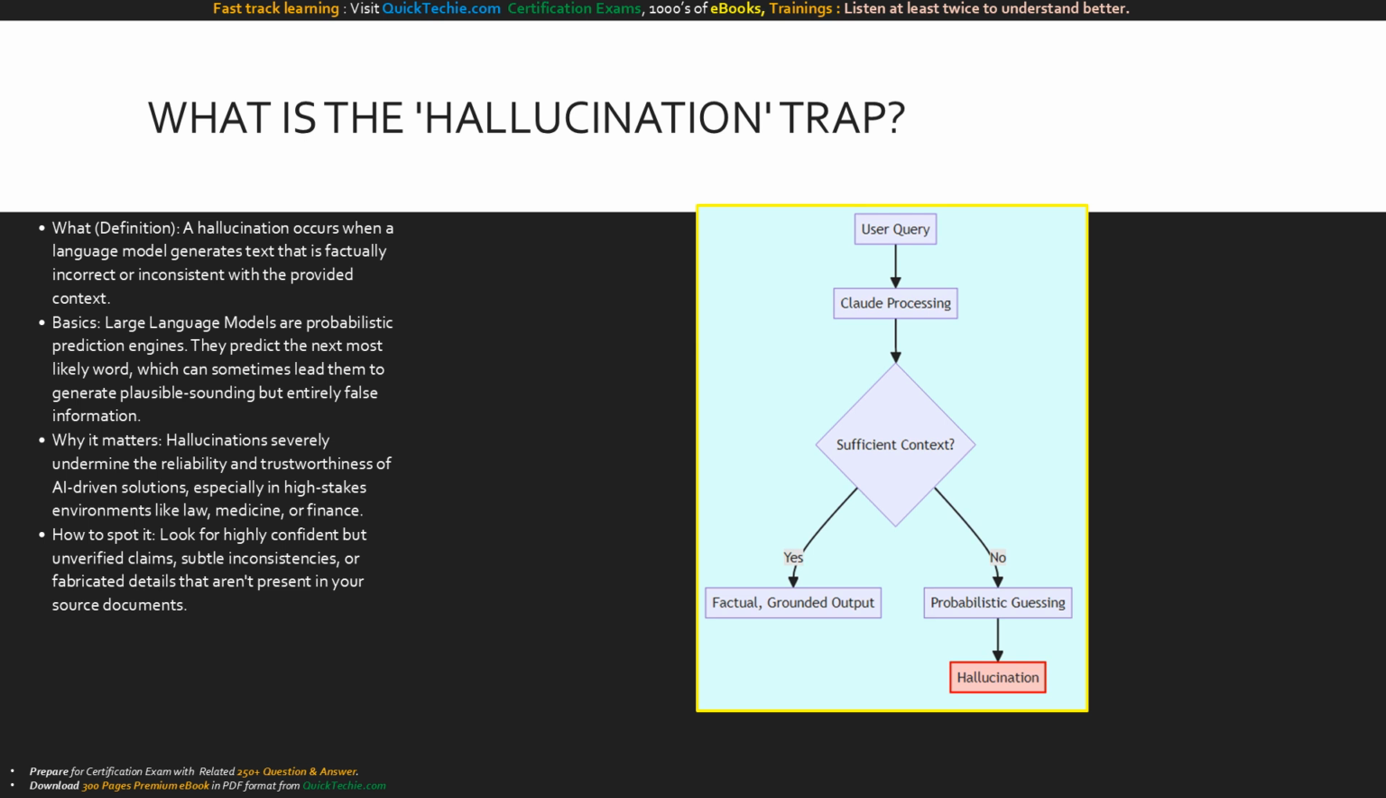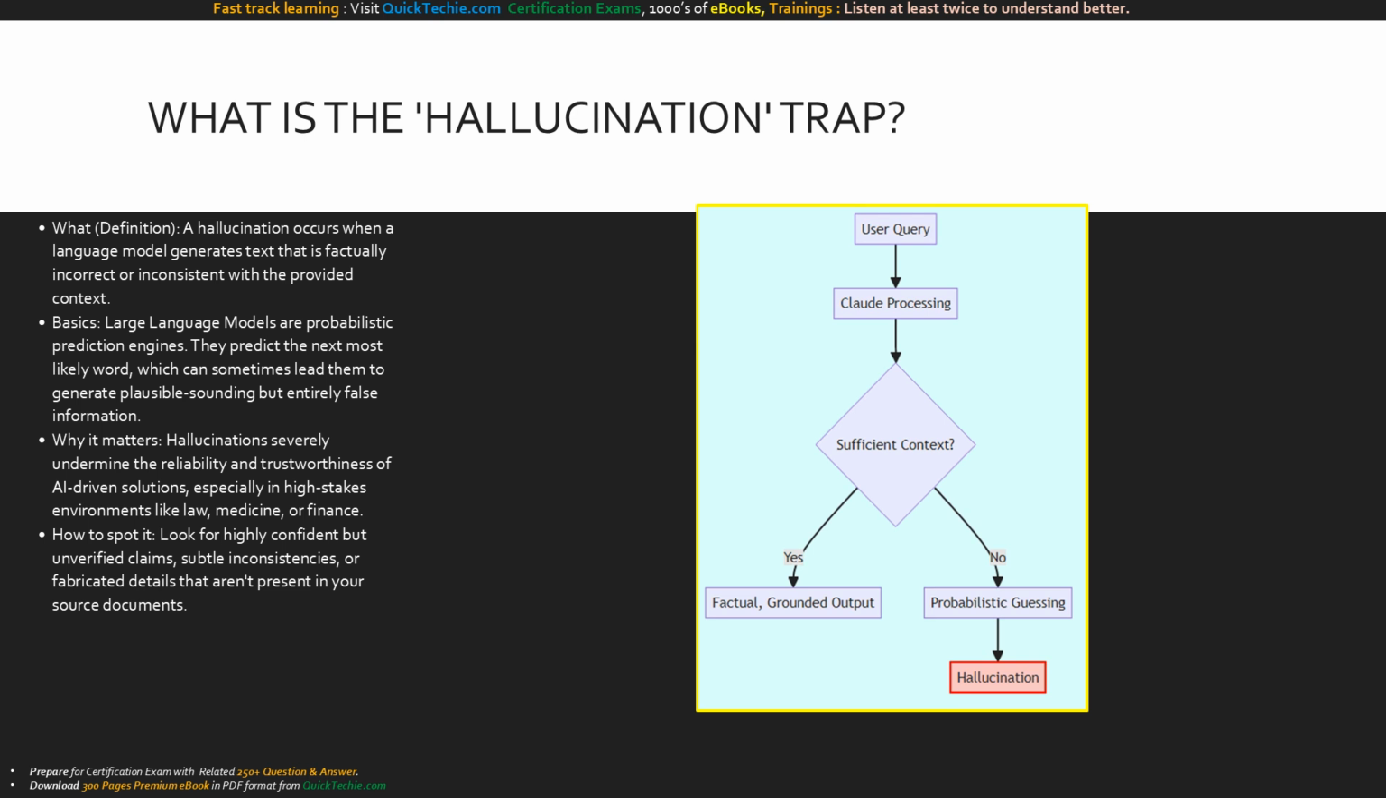Let's kick things off by defining our core problem. What exactly is a hallucination in the context of AI? Simply put, it's when Claude generates text that sounds incredibly confident, but is factually incorrect or completely contradicts the context you provided. Why does this happen? Because Claude, at its core, is a probabilistic engine predicting the next best word. If we don't constrain it, it might prioritize sounding plausible over being factual.